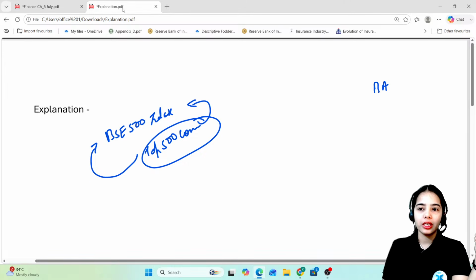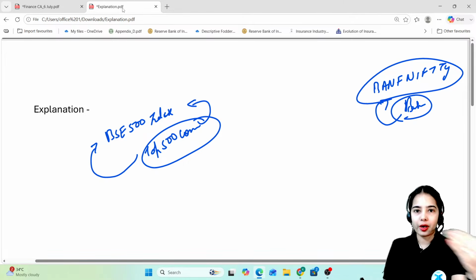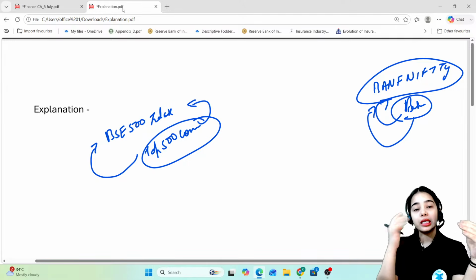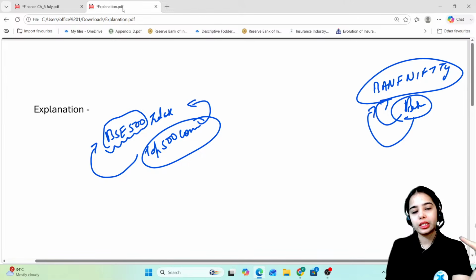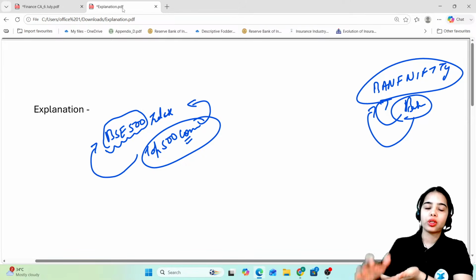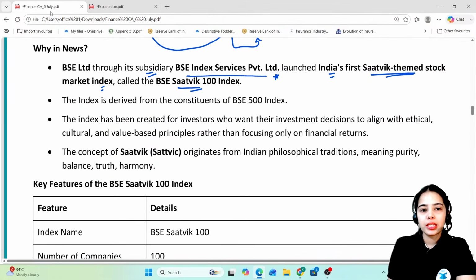Like the Bank Nifty consists of the top banks that are listed on the stock exchange as well as traded on the stock exchange. So basically the index shows certain shares or certain companies that are listed as well as traded, and here the BSE 500 index shows the top 500 companies that are listed on the Bombay Stock Exchange and traded massively. So this is the idea.